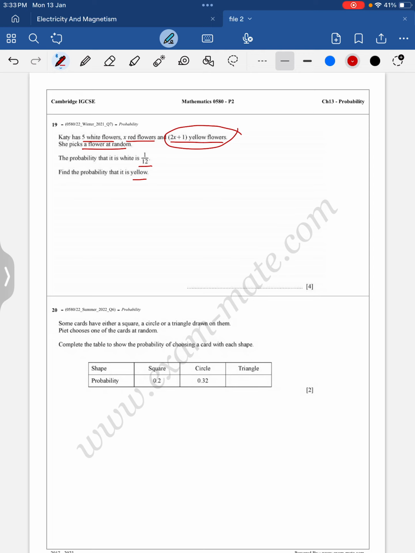So using this information that the probability it is white is 1/12, we know how many white flowers there are. We can use it to work out the total number of flowers, right? The probability of white is 1/12, and how many white flowers are there? 5. And how many in total? In total we have 5 plus x plus 2x plus 1. So 5 upon 5 plus 1 is 6, 2x plus x is 3x, equals 1/12.